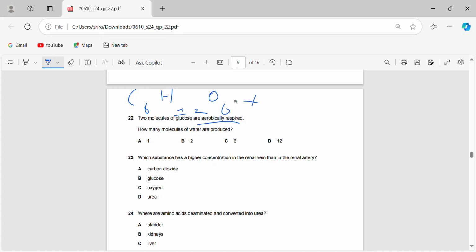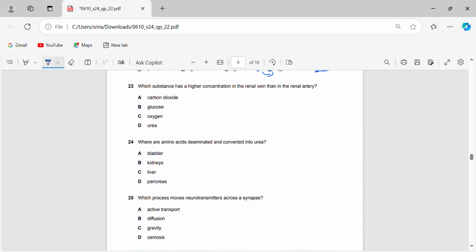C6H12O6 plus 6O2 gives 6CO2 plus 6H2O. So 6H2O is what's important here, and that's with 1 molecule of glucose. Now it's 2, so I'm just going to multiply this by 2 as well, so that leaves us with 12. Sorry, let me draw it a bit better. So it's 22D.